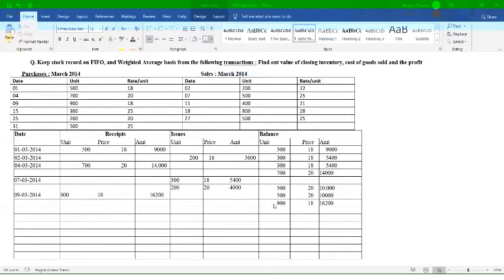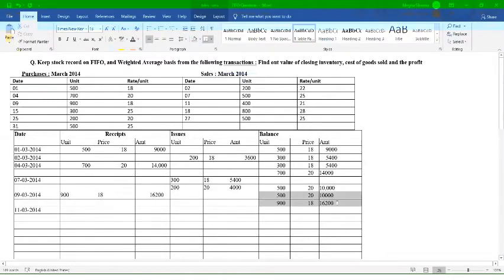Now you can see as per your question, next what you have done, you have done sales on which date? That is on 11th of March, right? So we can write over here that is sales on 11th of March. 11th March को issue करना है आपको, right? How many units need to be issued? That is 400 units.